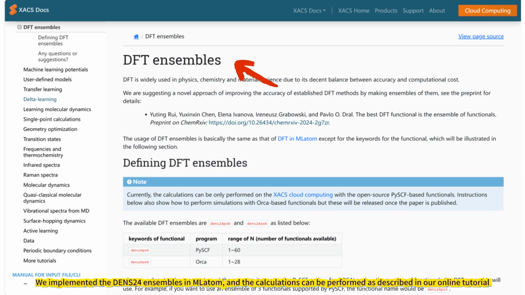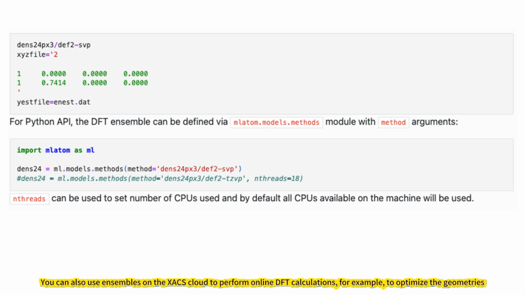We implemented the DENS24 ensembles in Emulatum, and the calculations can be performed as described in our online tutorial. We can also use ensembles on the ZEX Cloud to perform online DFT calculations, for example to optimize geometries.